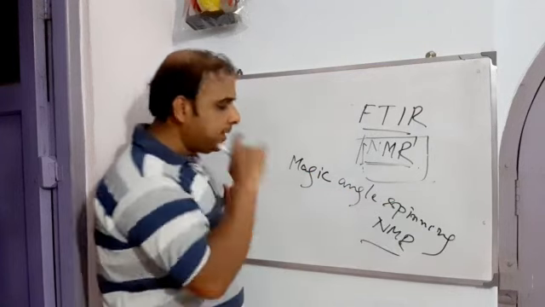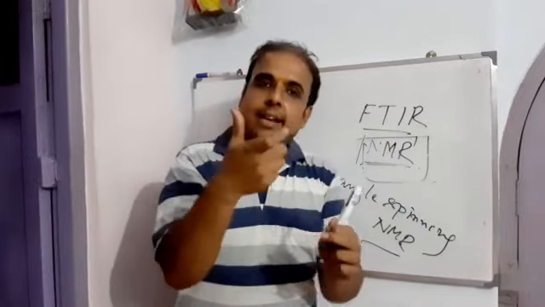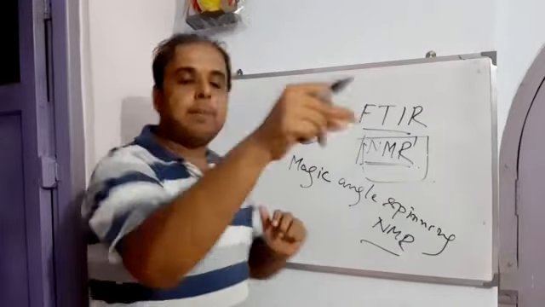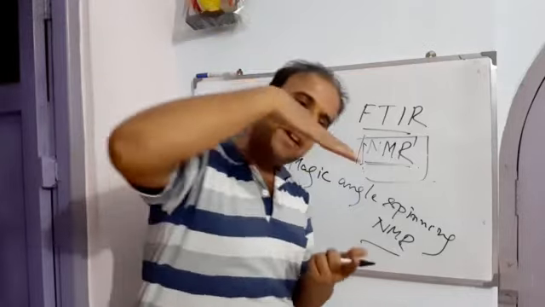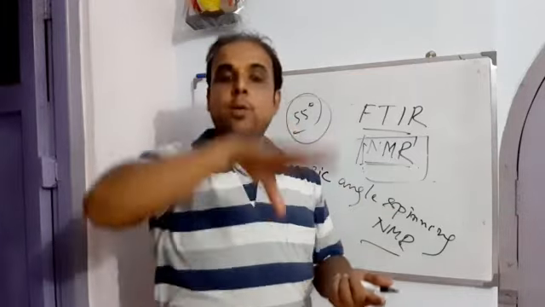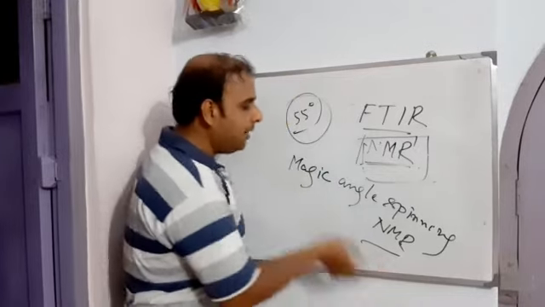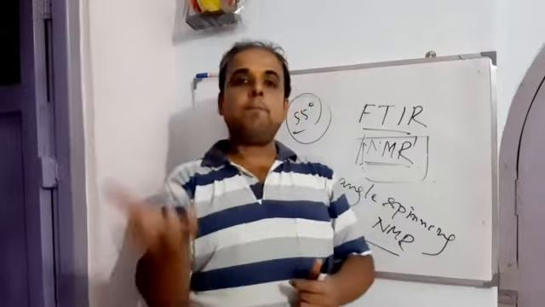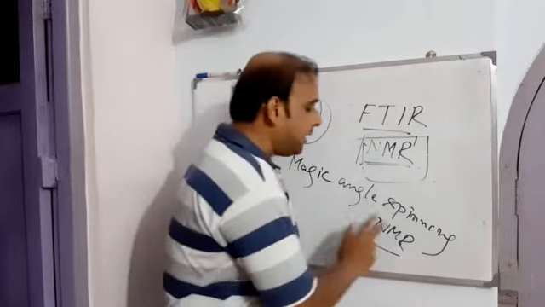In magic angle spinning NMR, they are applying the compound at an angle of 55 degrees to the magnetic field, so as to avoid the peak broadening. So this is the one which is used to elucidate the structure of compounds which are born out of combinatorial chemistry. That is magic angle spinning NMR, okay.